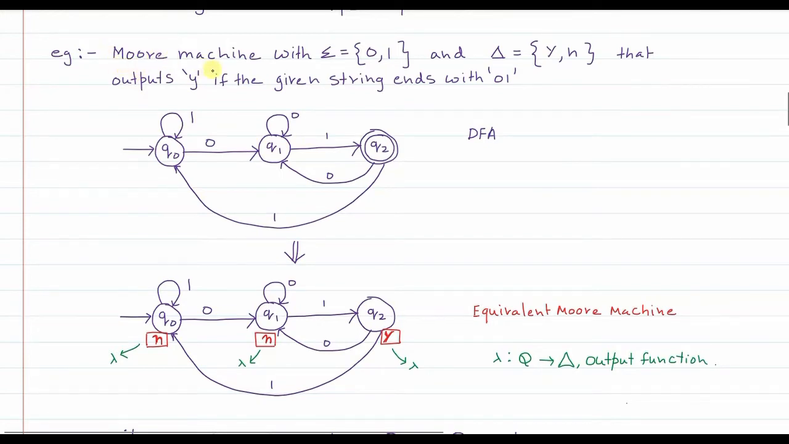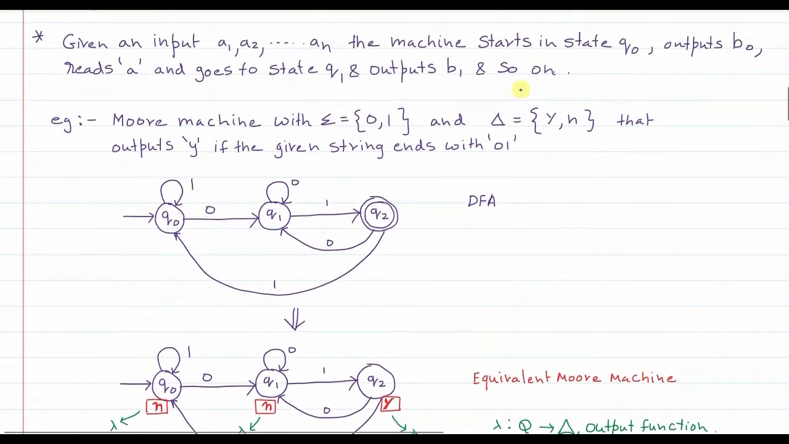This is an example of a Moore machine whose input alphabet sigma is 0, 1 and the output alphabet capital delta is y, n. Y means yes, accepted, n means no, rejected. Now this particular Moore machine that we are designing is for the language where the automaton outputs yes, that is accepted, if the given string ends with 0, 1. So in short, what is the Moore machine that we want to design?